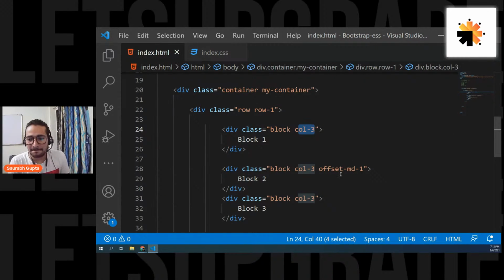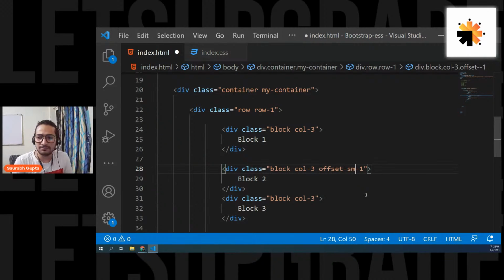That's all. Yes, you can use small. Why not? You can use small. Simply then it will work for small. Not a problem. Why not? Is that cleared? Okay.